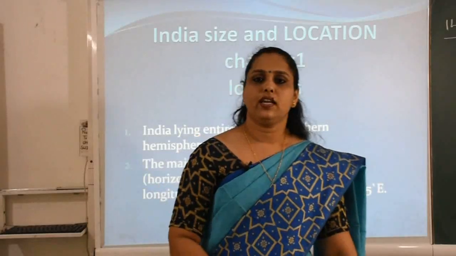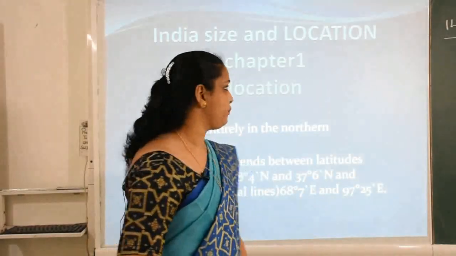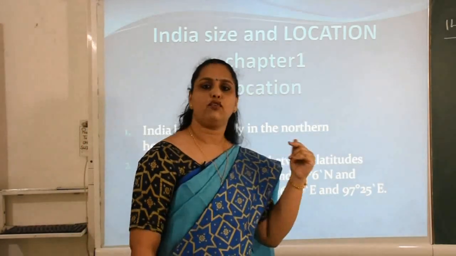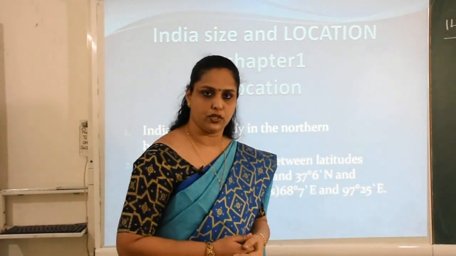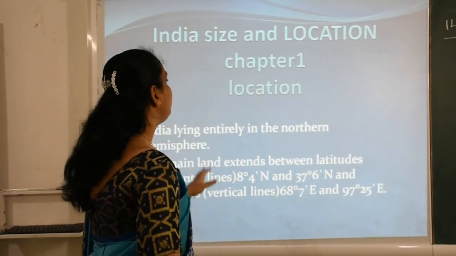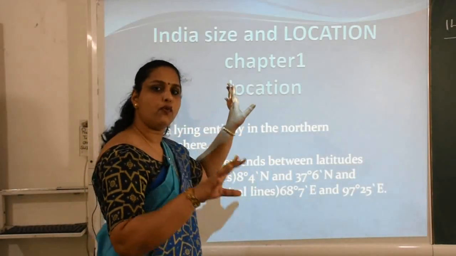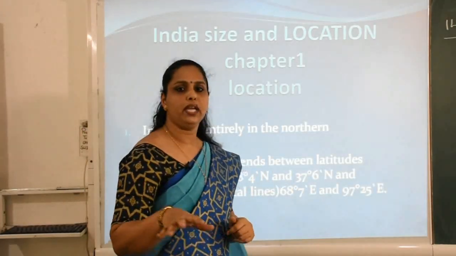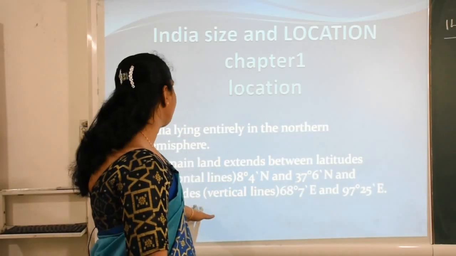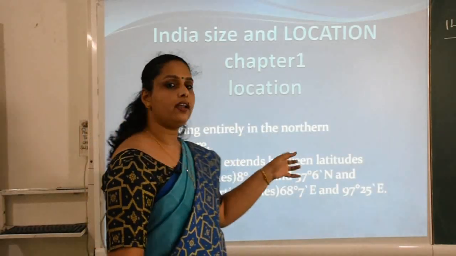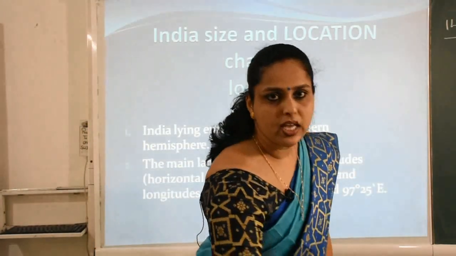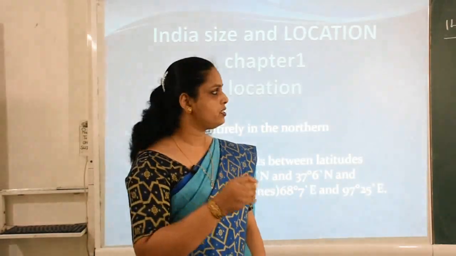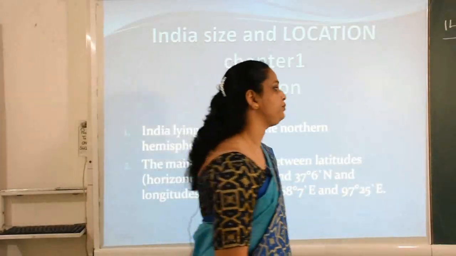So children, without wasting any more time, let us continue our chapter. Our chapter number 1 is India's size and location, the first chapter from geography that we are going to study today. I have divided the whole chapter into 4 parts. First one is location. So the location of India will be discussed here. These are the points. India lies entirely in the northern hemisphere. See, I don't think the term northern hemisphere is new for you, but I will draw a diagram and explain.